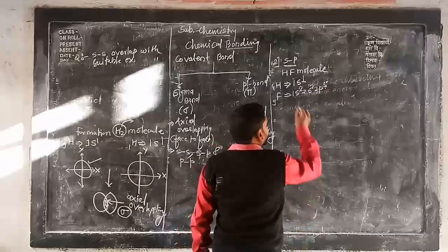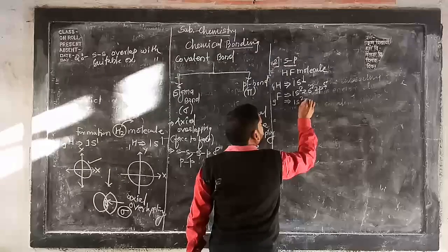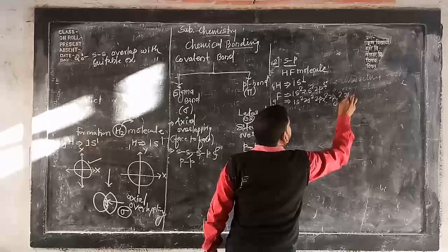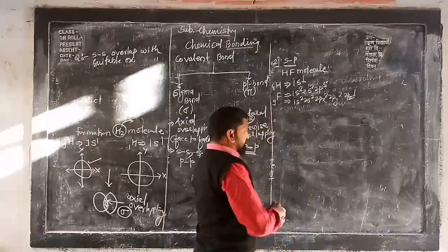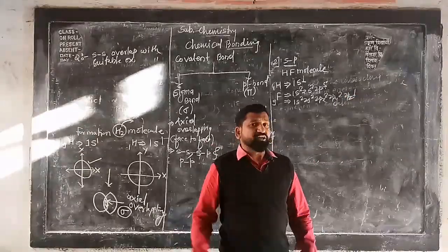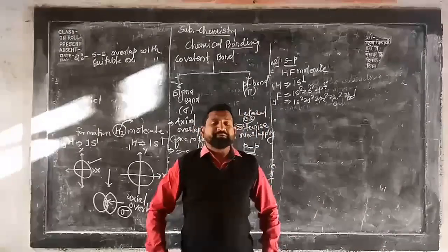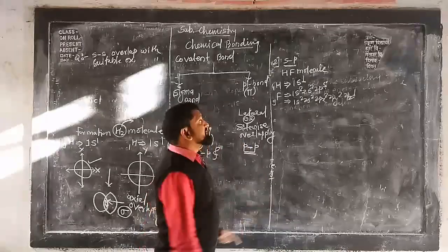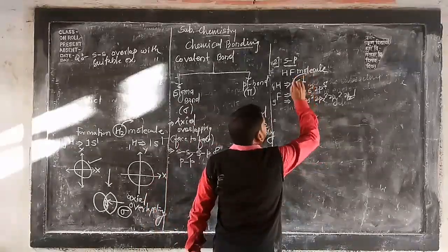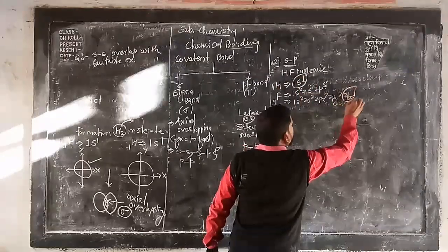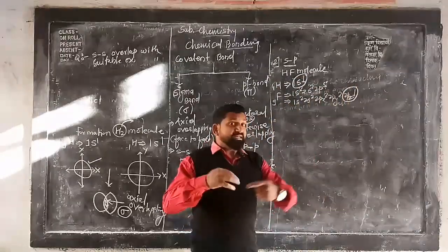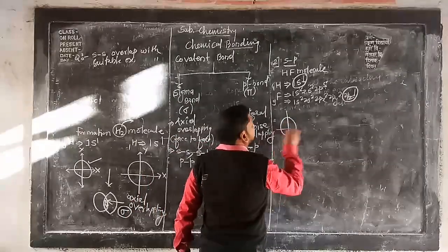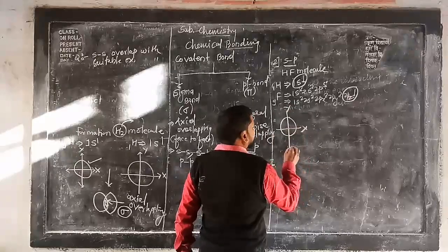Now in detail, how will you write it? 1s2, 2s2, 2px2, 2py2 and 2pz1. Now see here what happened. Everybody knows what the condition is according to VBT: the overlapping atomic orbitals must contain unpaired electrons with opposite spin. Therefore this 1s1 of hydrogen and 2pz1 of fluorine axially overlap with each other in this way.